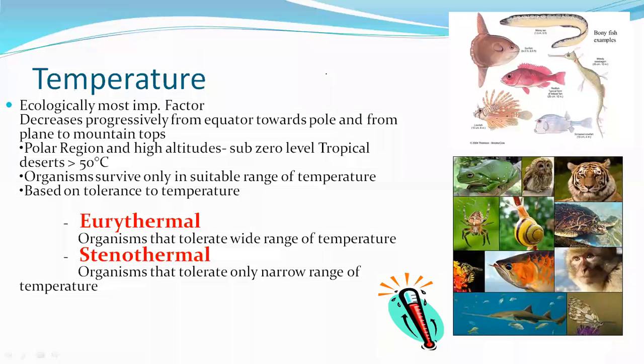Some of the amphibians are eurythermal, which can tolerate a wide range of temperature. Wide range of temperature in a sense, any kind of temperature they can survive. Whereas stenothermal organisms are those which can tolerate only a narrow range of temperature. Narrow range means they can survive only in a high temperature zone or only in a very low temperature zone.